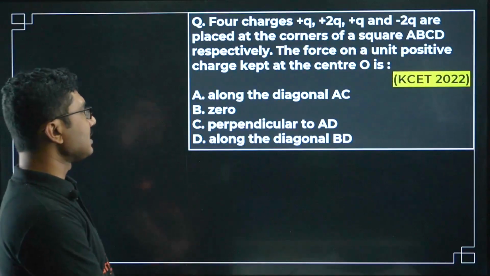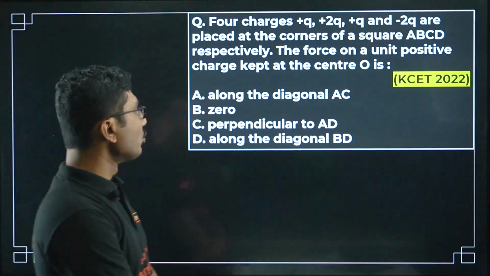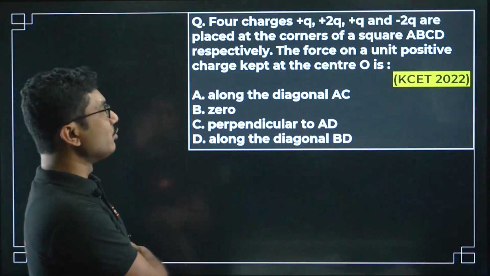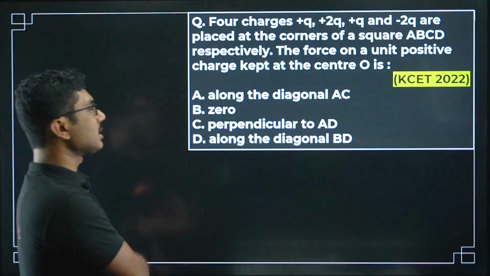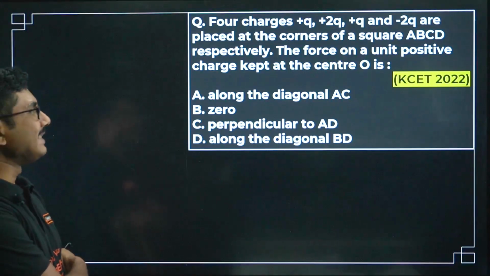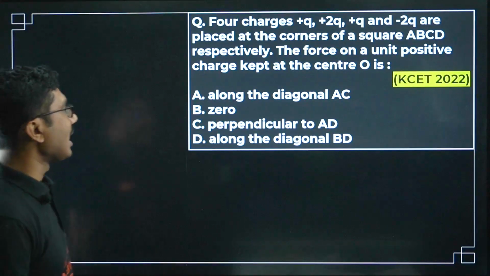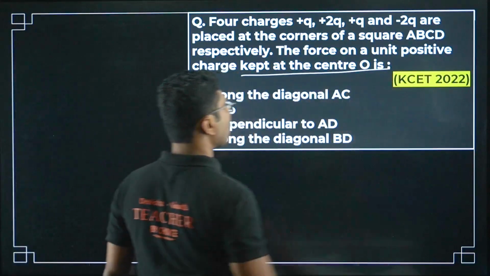4 charges plus q, plus 2q, plus q and minus 2q are placed at the corners of a square ABCD respectively. The force on the unit positive charge kept at the center O is.